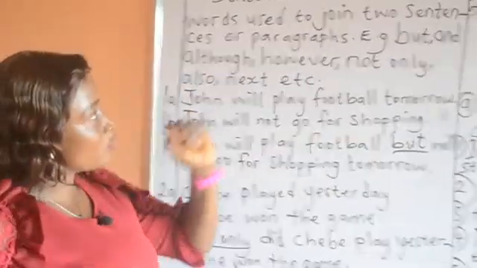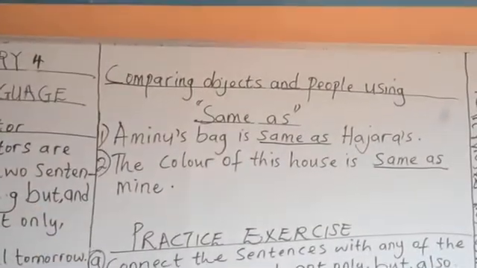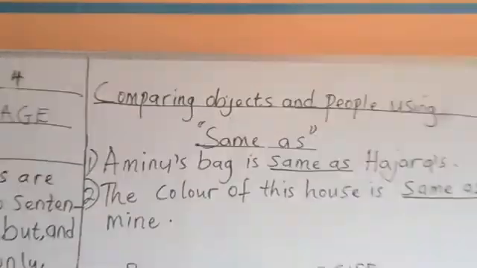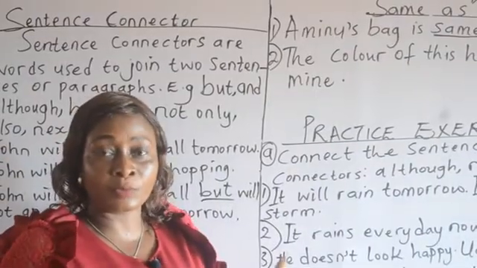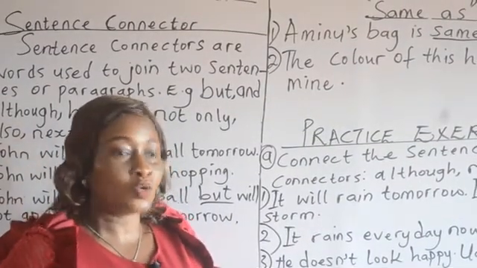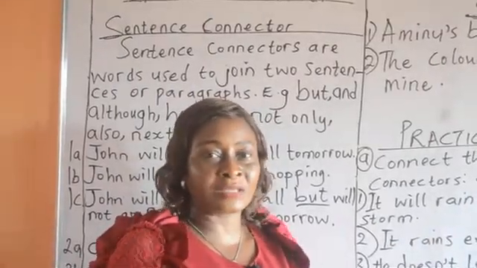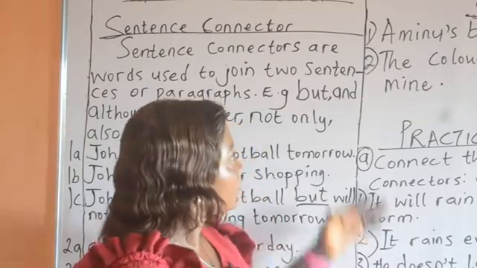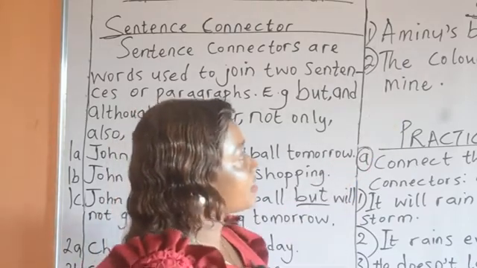Good. Quickly, we are going to move to another interesting topic, which says comparing objects and people using the word same as. When you say comparing, or from the word compare, it means you have two things that you are comparing, two things that you are trying to merge. So we have examples here. We are working with the word same as.